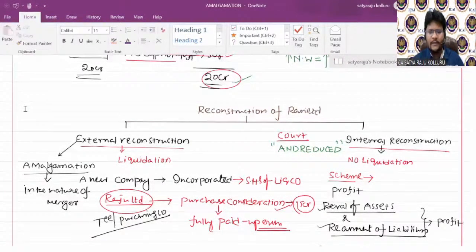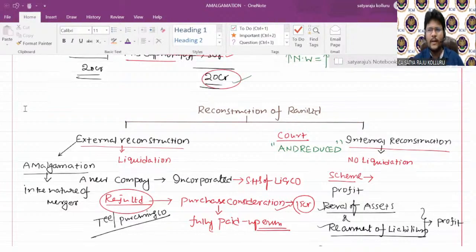In case of external reconstruction, liquidation of the existing company takes place. A new company is incorporated to take over the existing company. In case of internal reconstruction, without liquidation of the existing company, internally the existing assets and liabilities are readjusted.